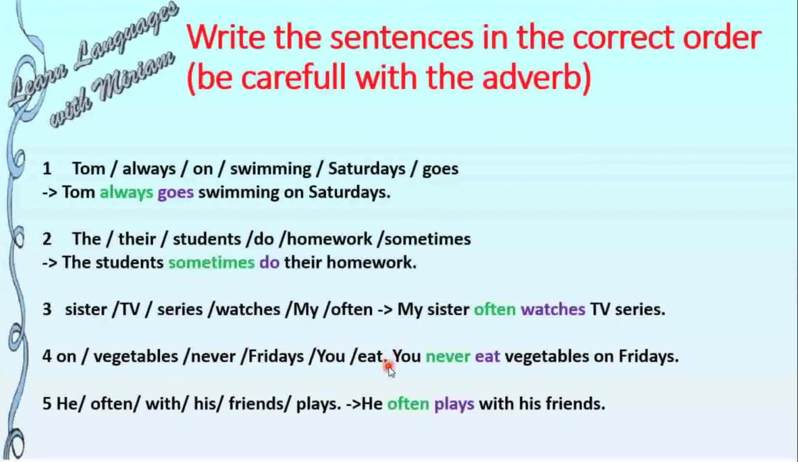You never eat vegetables on Fridays. First subject, then the frequency adverb, then the verb, then complements. He often plays with his friends. First subject, then frequency adverb, then the verb, and then the complements.